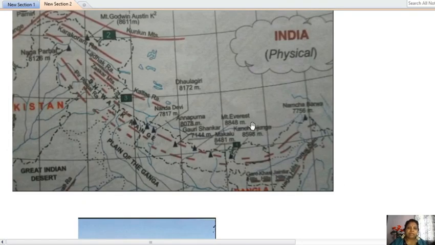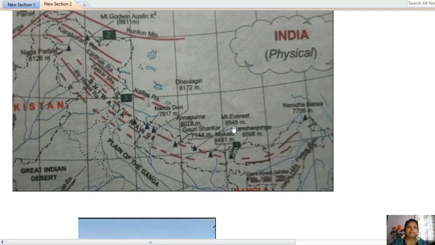Here we can see the highest peak of the world, that is Mount Everest, 8848 meters. Then Kanchenjunga is here. Makalu is found here below the Kanchenjunga. Gauri Shankar, Annapurna, Nanda Devi, Dhavalagiri, and here in the Karakoram range we find K2, Godwin Austin, 8,611 meters, the highest peak of India.